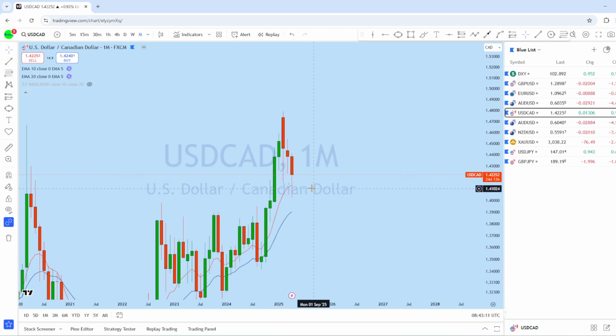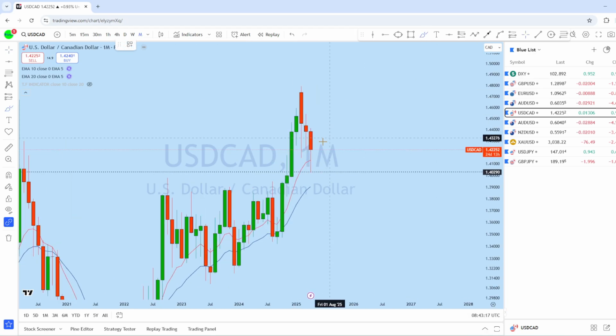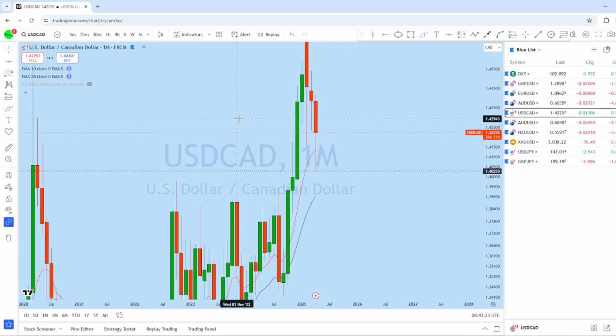In the first week we saw a significant drop with the NFP and then a reaction to the upside, and this week we might see an initial pullback and then potentially remain bullish from a long-term perspective on dollar CAD.